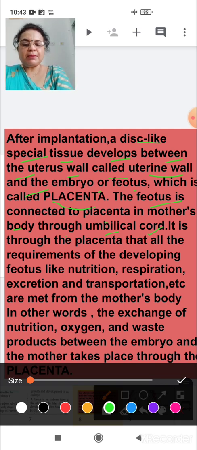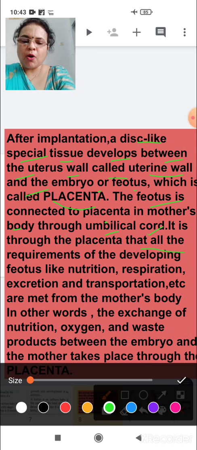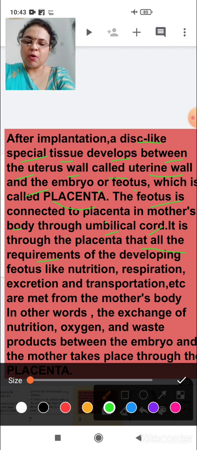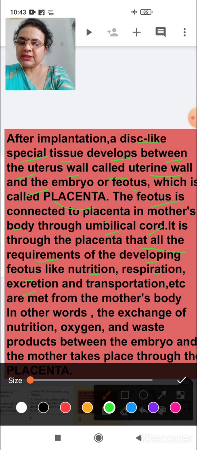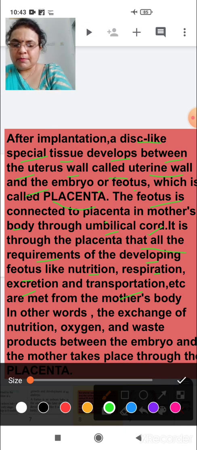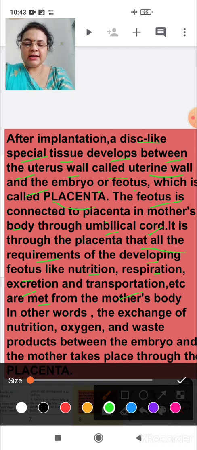It is through the placenta that all the requirements of the developing fetus, like nutrition, respiration, excretion and transportation, are supplied from the mother's body to the baby.